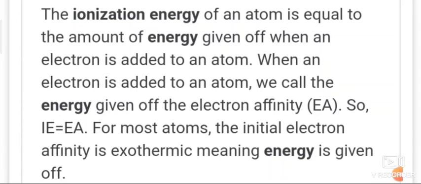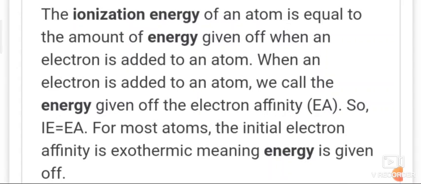Electron gain enthalpy is the enthalpy change that occurs when an isolated gaseous atom takes up an electron. It is also called electron attachment enthalpy, and it is expressed in kilojoule per mole. So it is the enthalpy change of reaction.